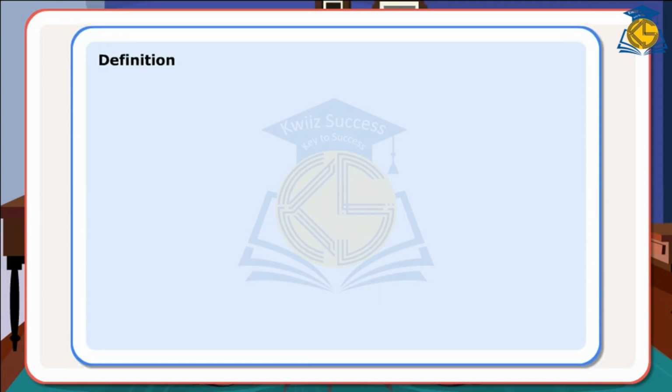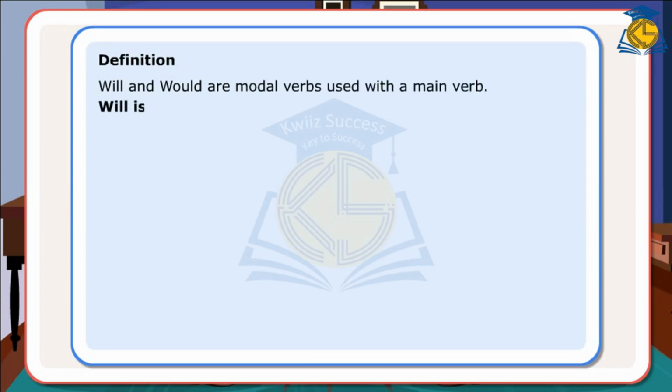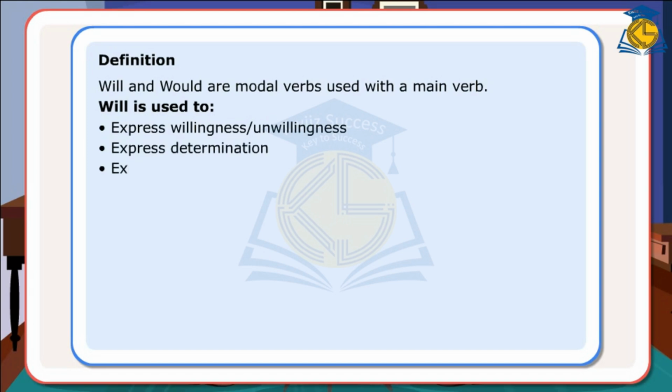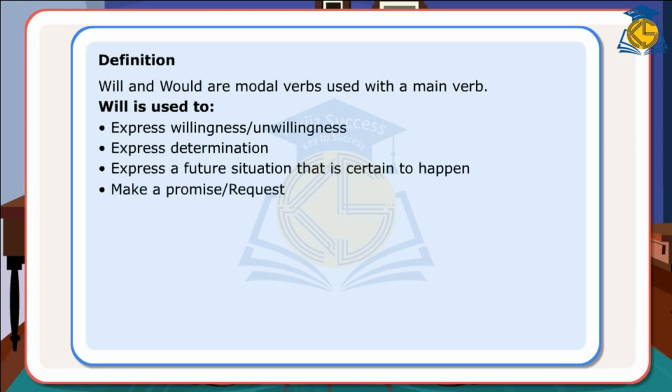Definition. Will and would are modal verbs used with a main verb. Will is used to express willingness or unwillingness, express determination, express a future situation that is certain to happen, make a promise or request.